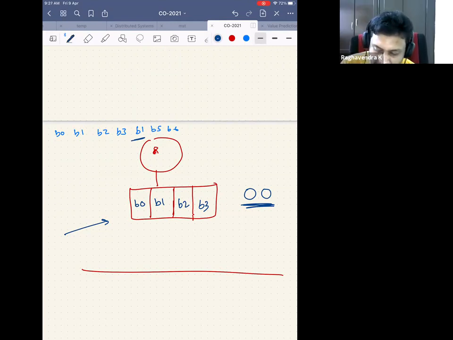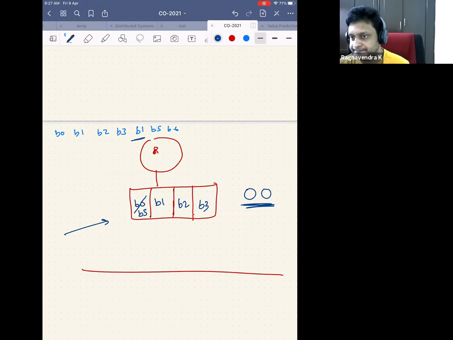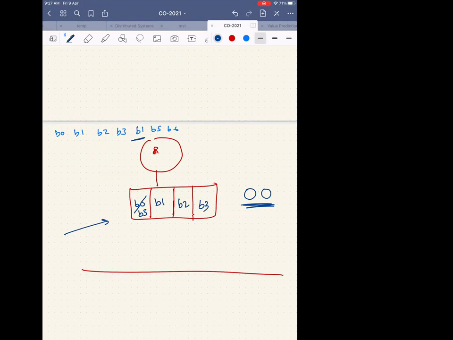Now B5 came. Since 0, 0 is pointing to this, you are removing this and keeping B5. This is working perfectly fine. But when B6 came, you are saying since it is 0, 0, I will increment it. But B1 is already least recently used, right? See, the problem with your design is that you are only keeping track of the least recently used. But I need the entire history, because once I remove the least recently used, I don't know what is the next least recently used, or LRU minus 1. Okay, sir. Yes, this will not work.